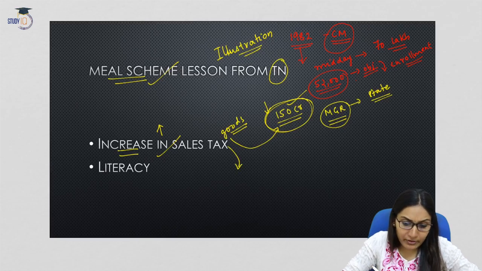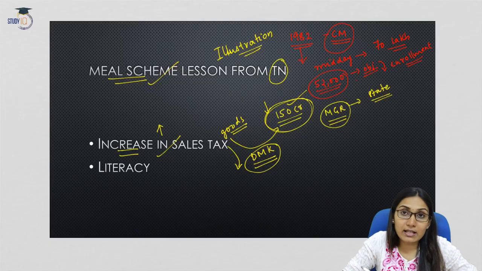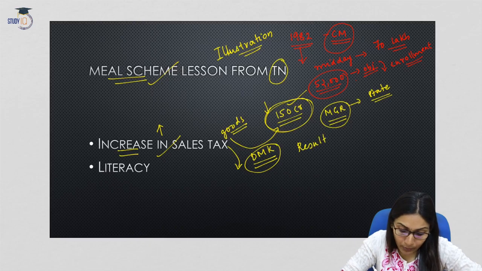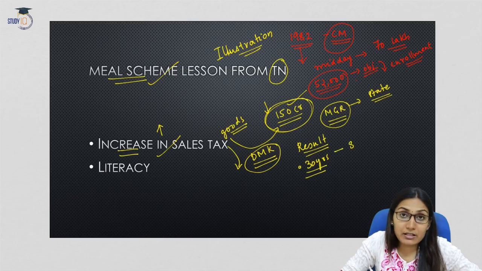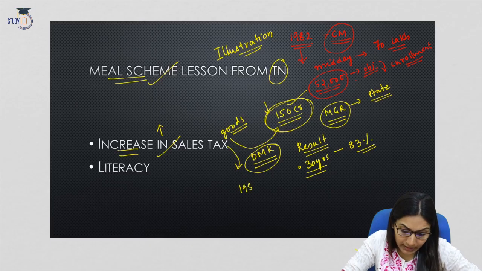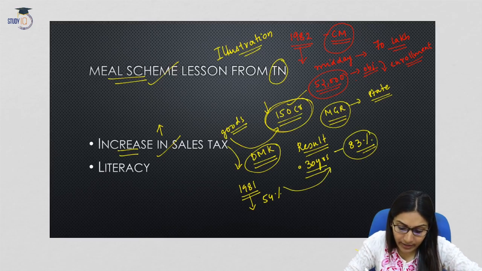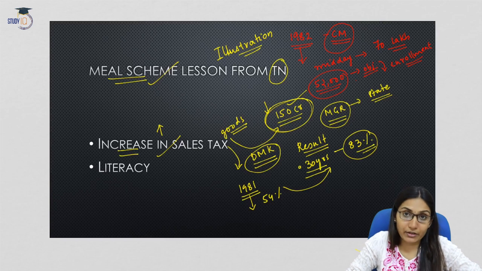Now, this program was further expanded by the successive governments under the DMK, that is the political party Dravida Munnetra Kazhagam. Through the successive governments, this scheme was continued. Let us see what was the result of the scheme. In 30 years, Tamil Nadu achieved a literacy rate of 83%. In 1981, when the scheme was introduced, the literacy rate was just 54%.